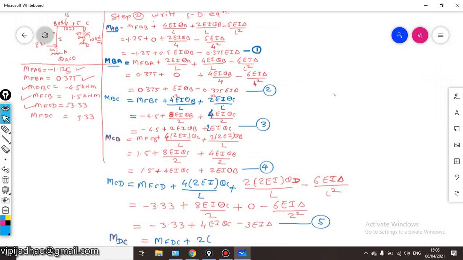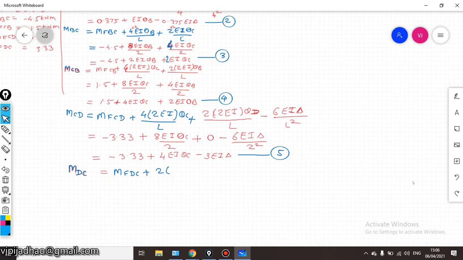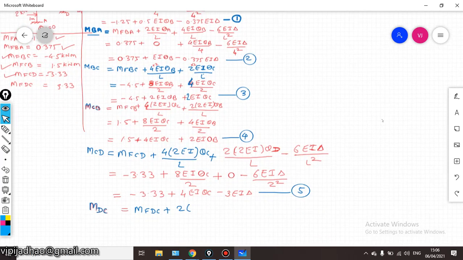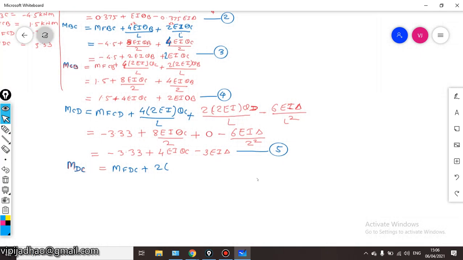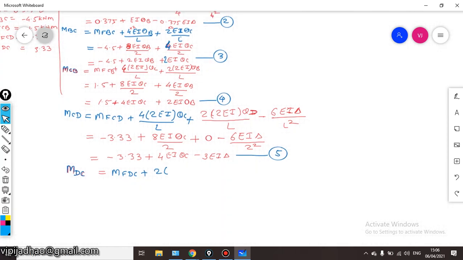The moment of inertia of column CD is twice I again. So I have to take twice EI here, so this will be 2 into twice EI theta C divided by L, I will directly take 2, plus 4 EI again.